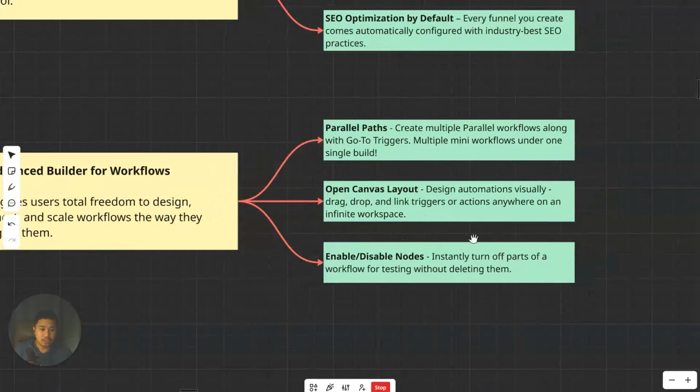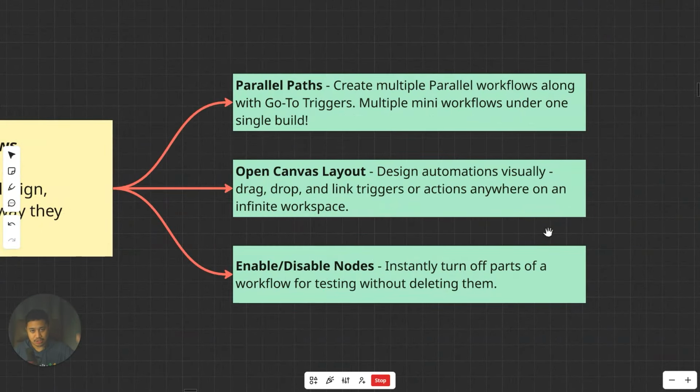And so here are some of the capabilities niya. It's not listed down here lahat ng capabilities niya, pero ito yung top 3 na capabilities niya na I think we should keep in mind. Number 1, parallel paths. You can now create multiple parallel workflows along with go-to triggers, meaning you'd be able to create multiple mini workflows under one single build.